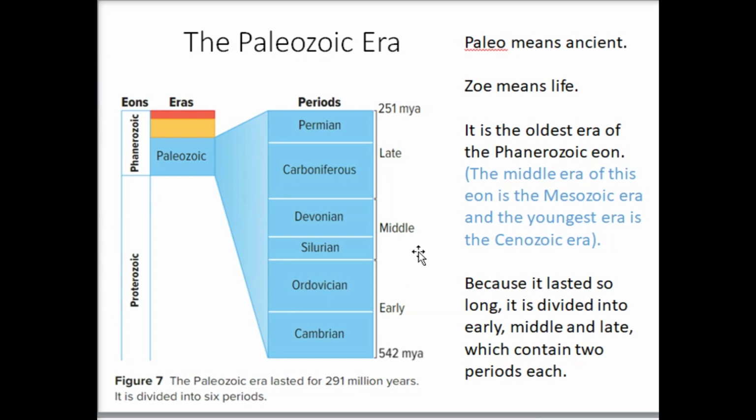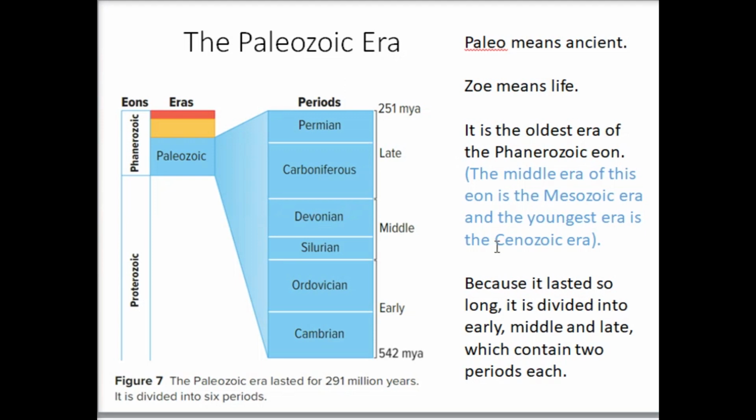But anyway, so what is the Paleozoic era all about? Paleo is ancient and zoe means life. And so this era is all about ancient life. And because it was so big, it's divided up into 6 periods, and you can group them 2 periods apiece. So you've got the early Paleozoic, which is these 2, then the middle Paleozoic, which are these 2 here, and then the late Paleozoic, which are those 2 up there.